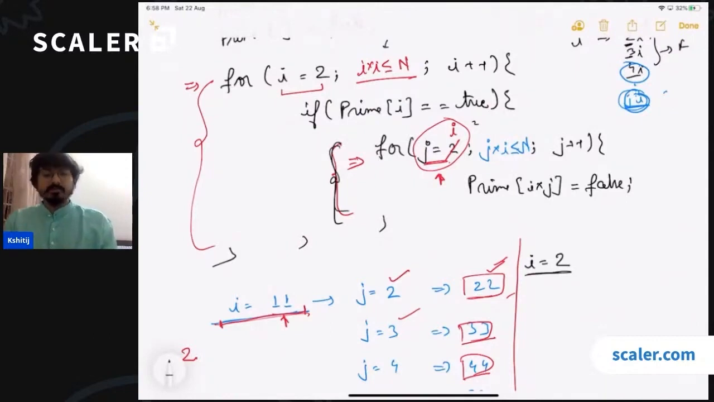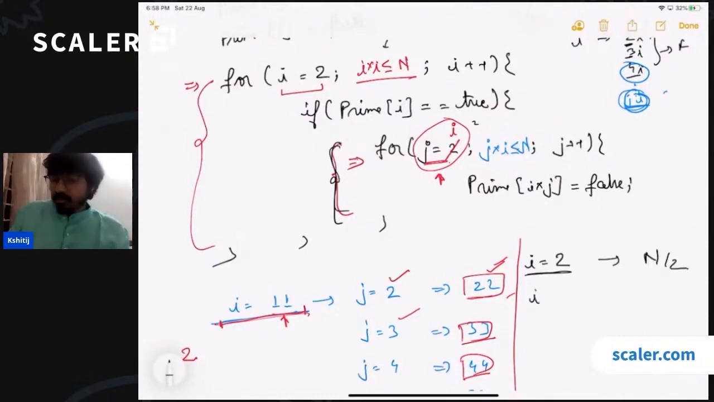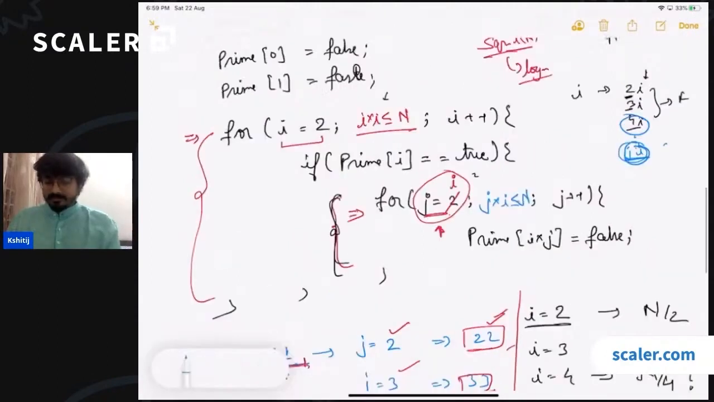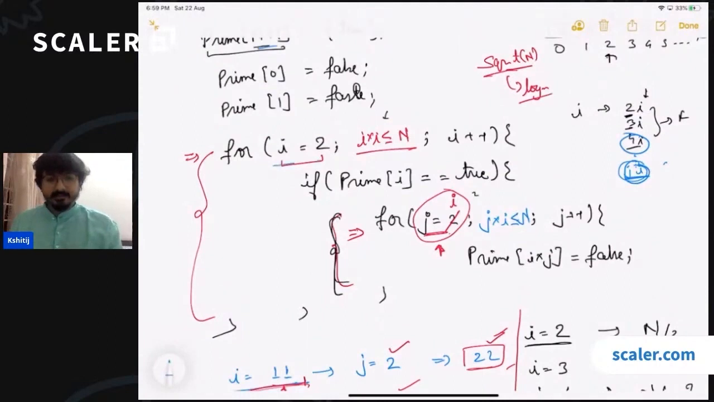This loop will start from 2, go till n by 2, right? We'll be cutting exactly n by 2 numbers. For i is equal to 3, how many times is the inner loop going to run? The inner loop is going to run for n by 3 times. For i equals 4, how many times is the inner loop going to run? Is it going to run for n by 4 times? For i equals 4. So see what happens is when i takes a value 2, we cut 4. We say that now 4 is not a prime because 4 is a multiple of 2.